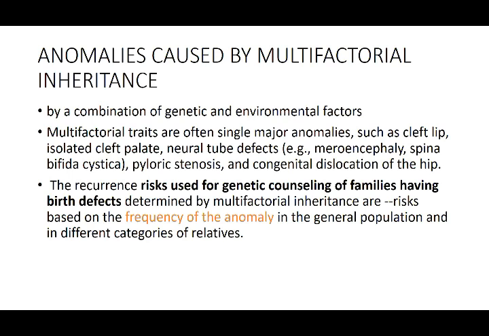So if you suspect that a specific anomaly, such as those mentioned above, might reoccur, such as a single major anomaly, the family is advised genetic counseling. The counseling is done according to the frequency of the anomaly in the general population and also in the relatives. So they see how common that anomaly is in the general population and in the relatives of that family. Then they advise the parents to do this test in case the anomaly reappears.